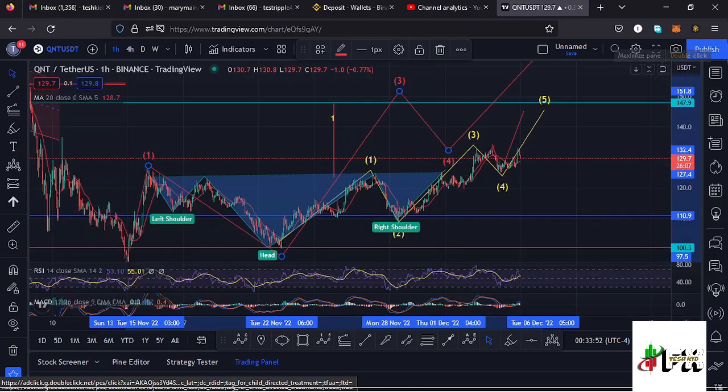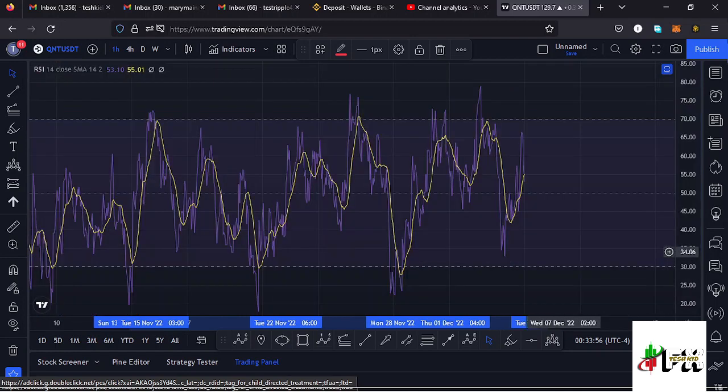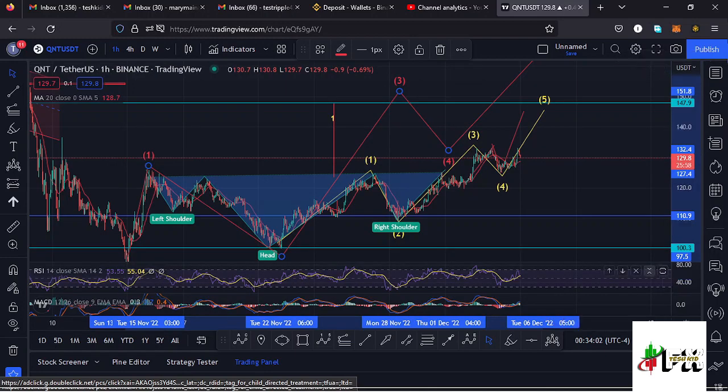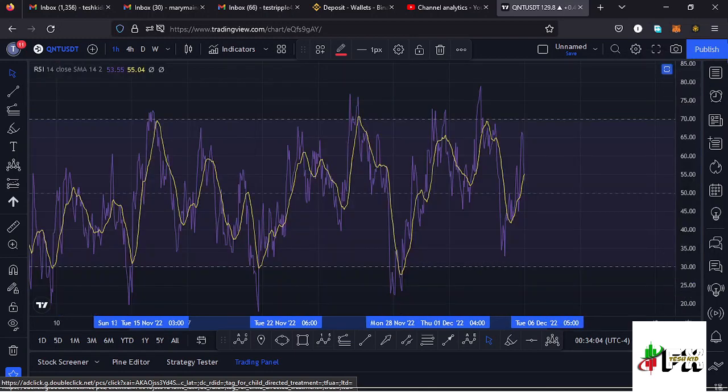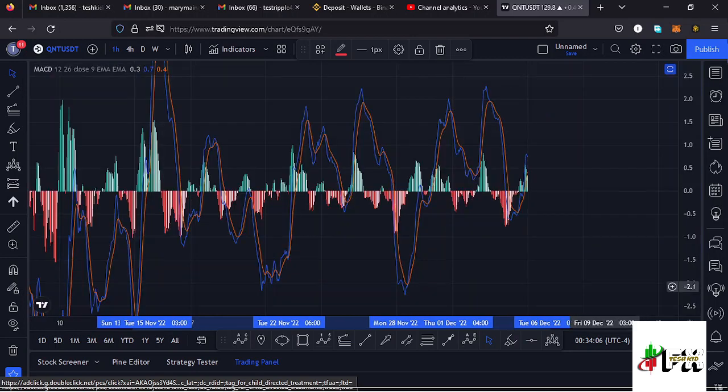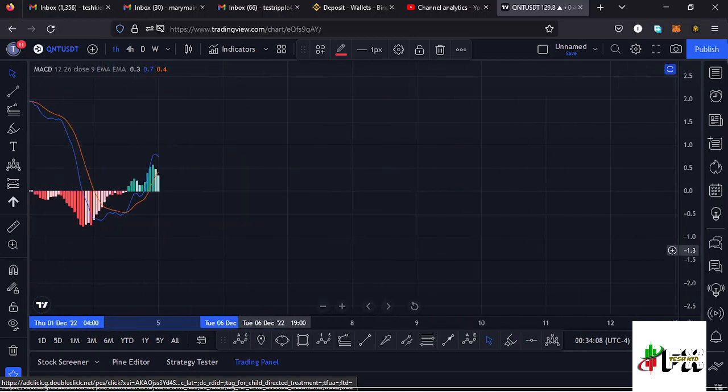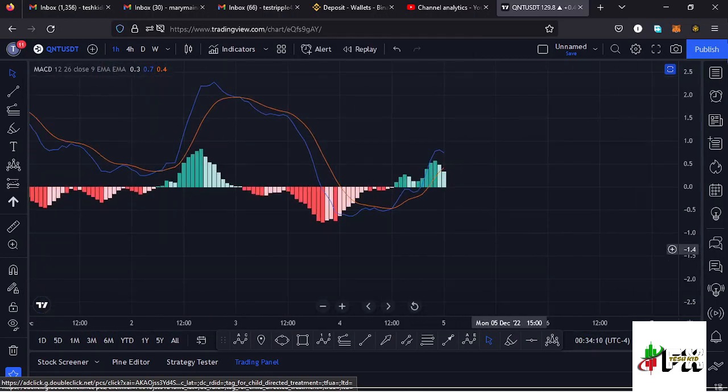Also taking a look at the indicators here on the RSI, on the 1-hour RSI we are trading at around the 55 mark, meaning we have massive room for us to support any movements to the upper side. Also taking a look at the MACD, here on the MACD we have printed a bullish cross, and that would mean higher prices are coming our way. So let's be patient and see how that plays out, and I'll keep you updated.